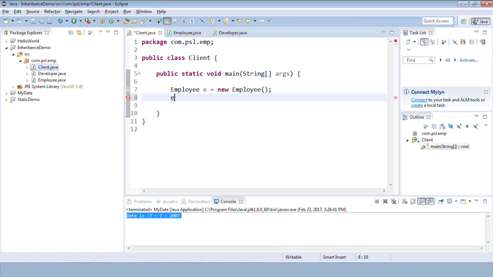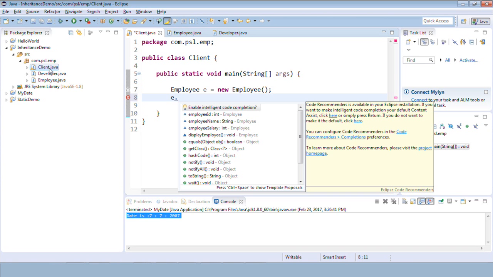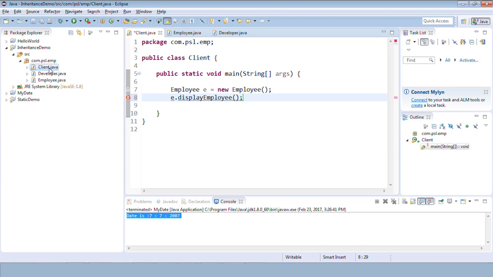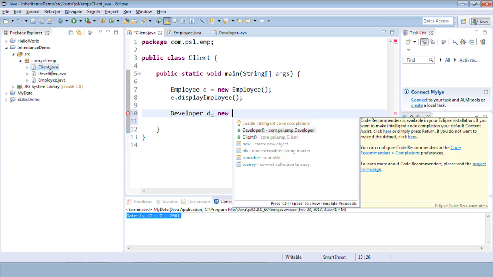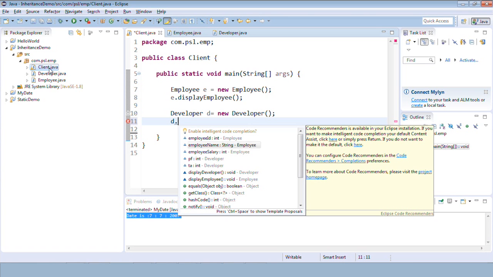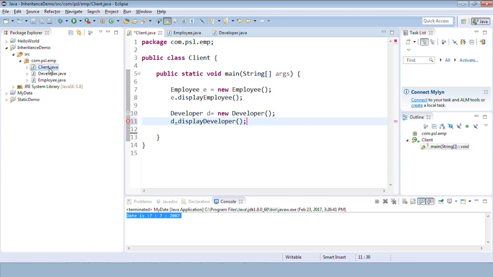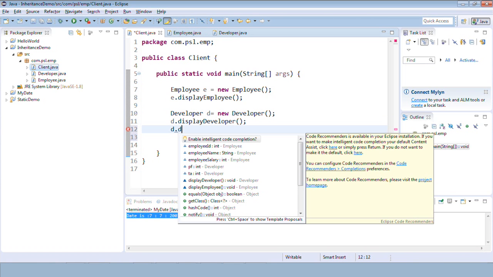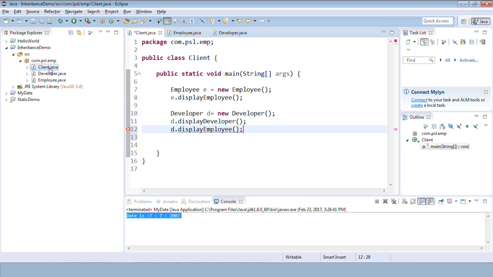So if I say e dot, I can call the method called display employee. Okay. Similarly, if I say Developer d is equal to new Developer, this is how I can create an object of the developer class, and on this d I can call the members of the developer as well as the members of the employee.